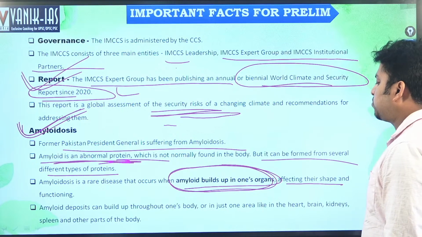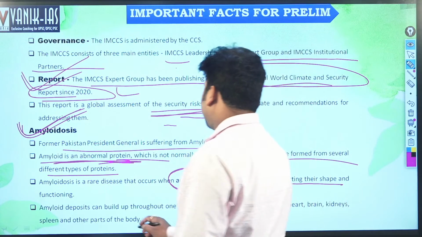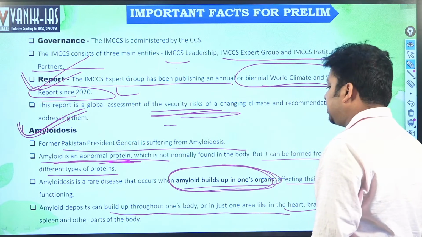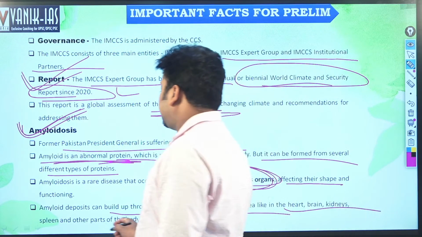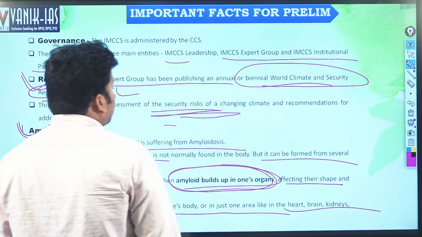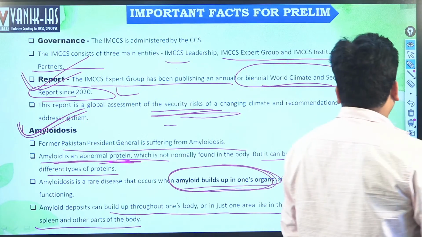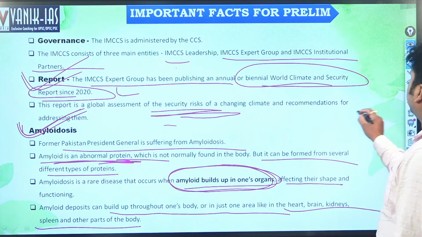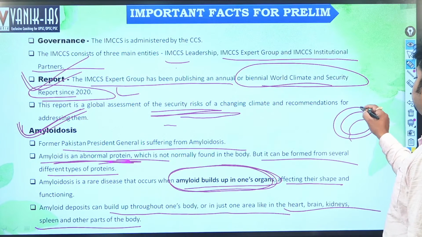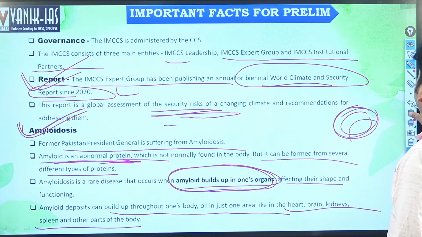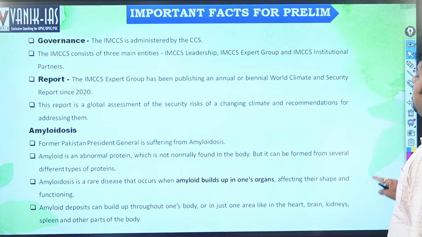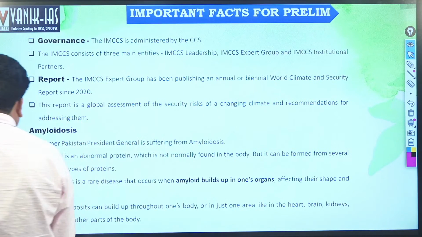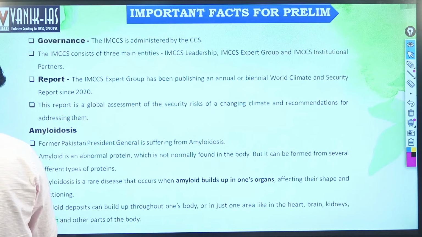Deposits can build up throughout one's body, or in just one area like the heart, brain, kidneys and spleen, and other parts of the body, and they may affect those parts. So it is a protein created from various proteins that builds up in an organ, and that affects the functioning of that organ. It may affect various organs of the body. That is suffered by the former Pakistan general. That's why it is in news.